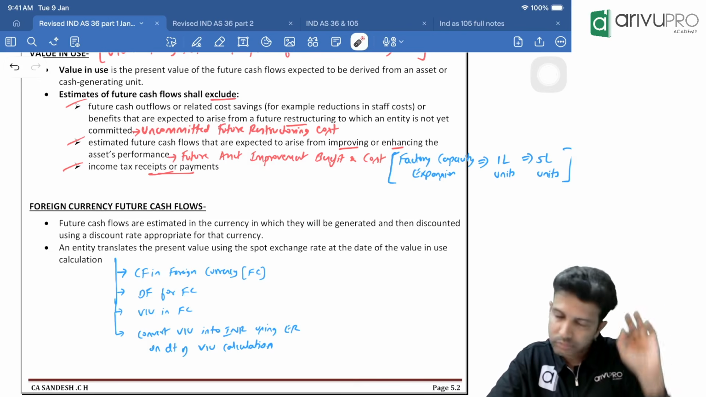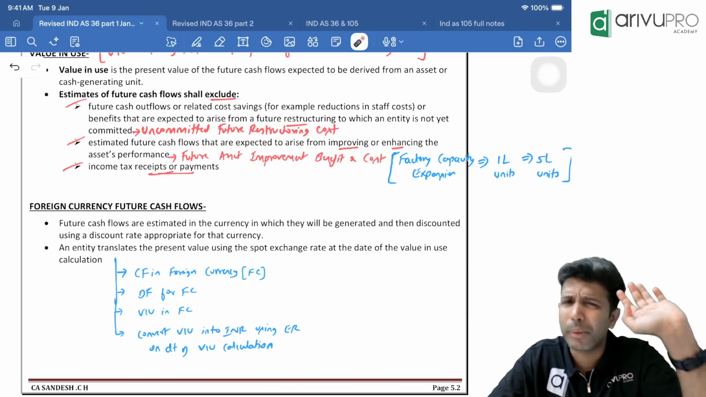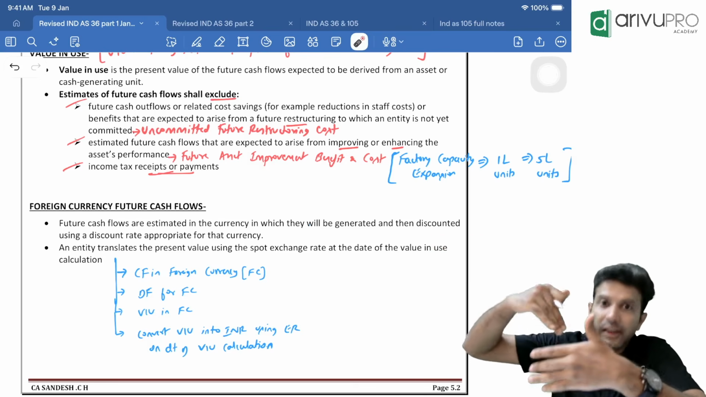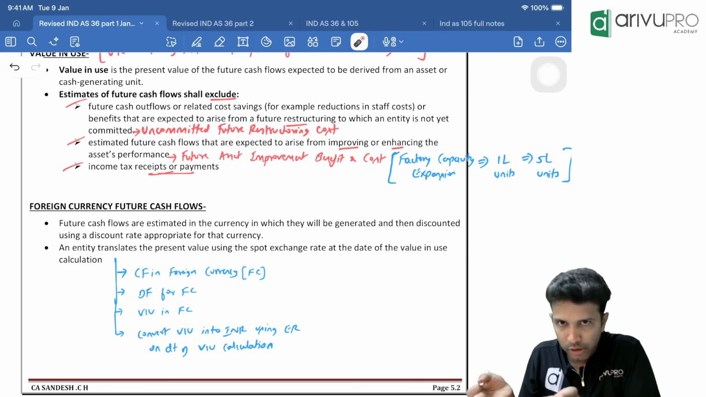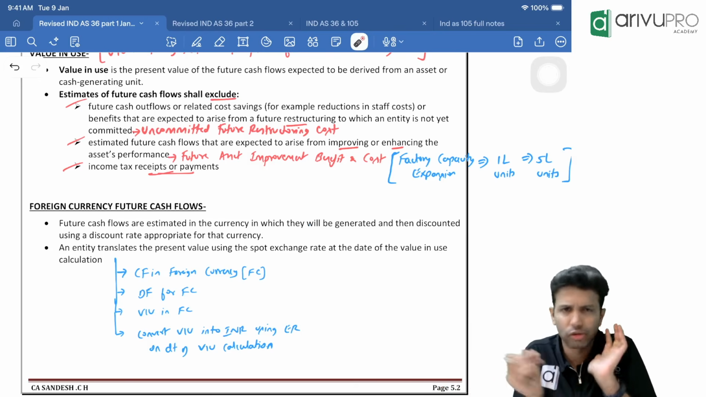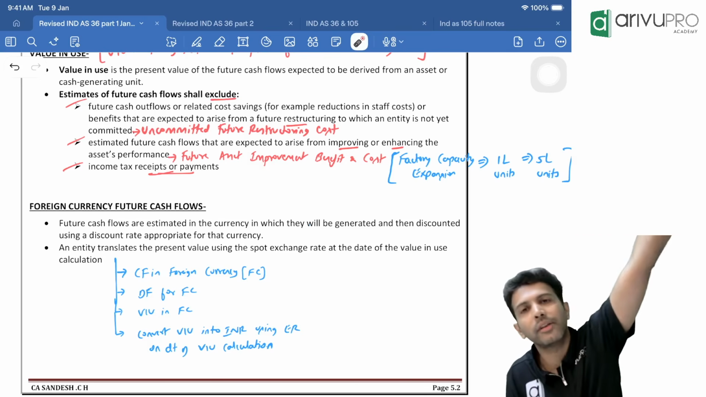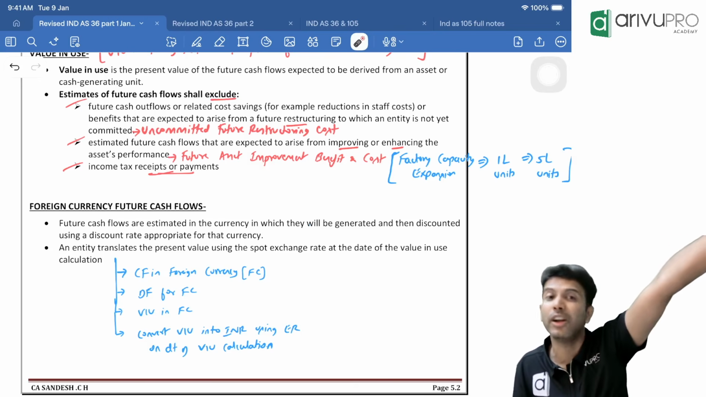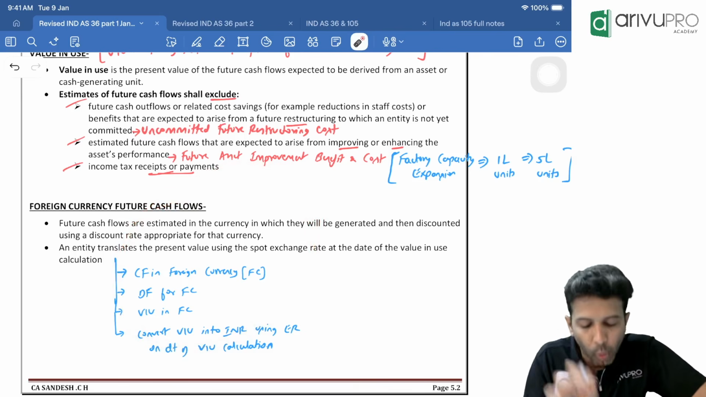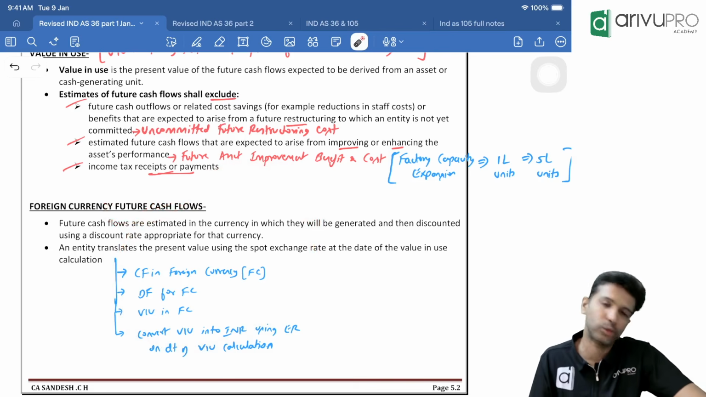Fair enough. Now, fair value less cost to sell is not a problem, because the benefit you may get in dollars, but if you want to sell the machinery, you will sell it in India only. So fair value less cost to sell will be in INR. But from that machinery, you are getting a product which is exported to US, meaning the benefit will be in dollars. So this is mostly relevant for value in use. What if your cash flows are in a foreign currency? How do we find value in use?